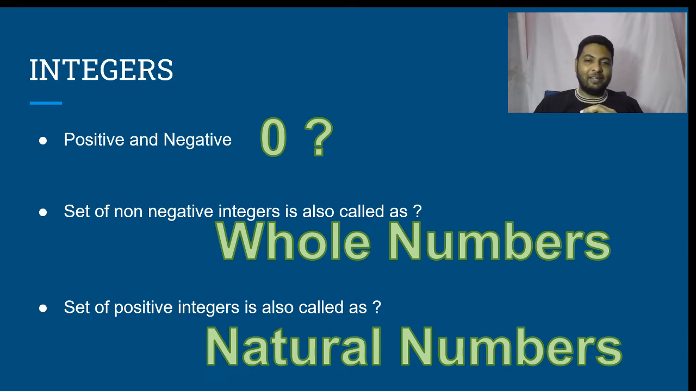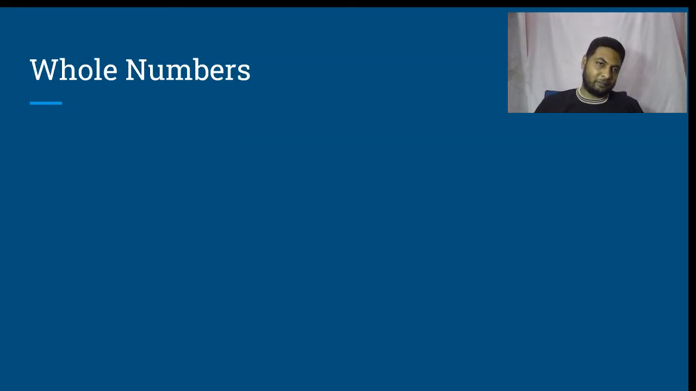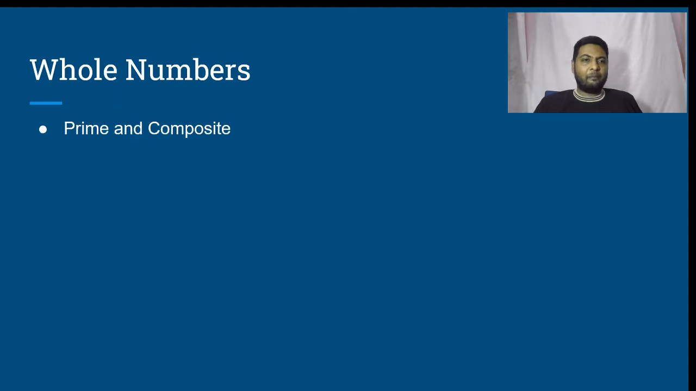In the next slide, let us look at whole numbers. One way to classify whole numbers is to classify as prime and composite. A similar question, is there any number that we have left out? Is there any whole number which is neither prime nor composite? Any thought? What about 1? 1 is neither prime nor composite.